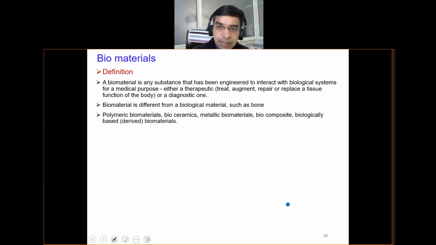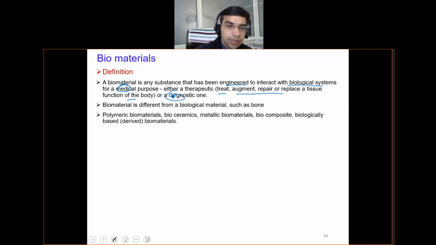These materials are engineered to interact with biological systems, and they are often used for therapeutic purposes like treatment, augmentation, repair, or replacement of tissue. And these materials are compatible with the human body, and are often used for medicinal or diagnostic purposes.